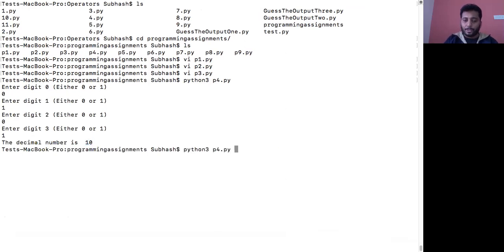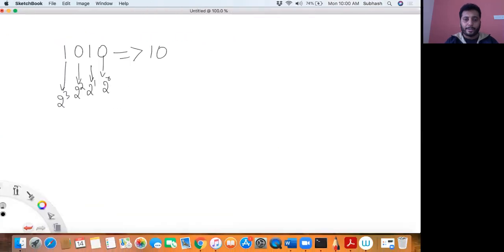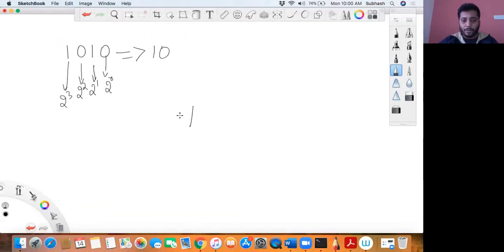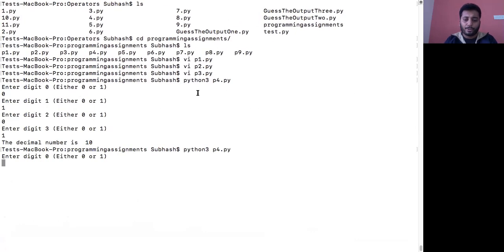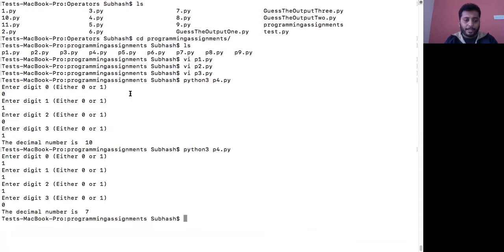Let me enter one more number and see if it works. Suppose I enter 1, 1, 1, 0. Then what is this value? This is 4, 5, 6, 7, right? So the 0th digit is 1, then 1, 1 and 0. In that case, the decimal number is 7. Yes, I got the output, right?